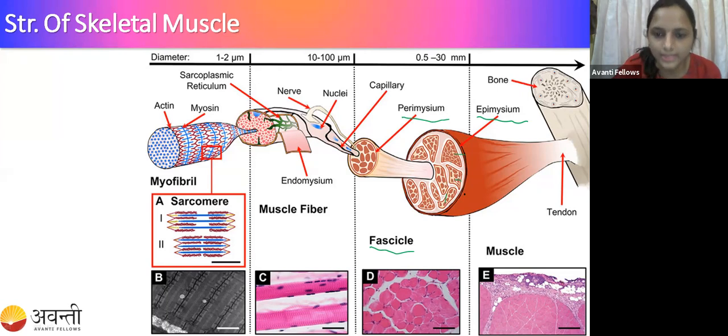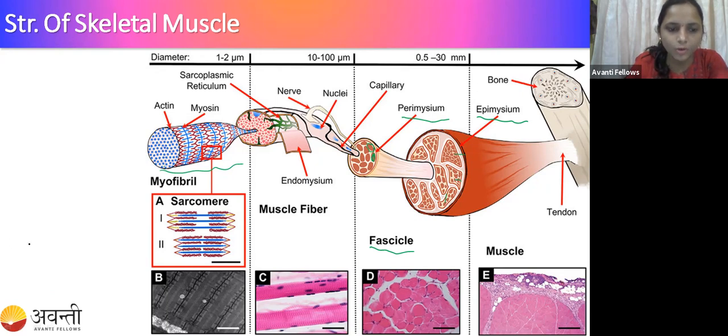In the fascicle, you can see so many small things. These are called muscle fibers. This muscle fiber consists of so many myofibrils. Here you can see this structure is the myofibrils. The myofibrils consist of alternating light and dark bands.